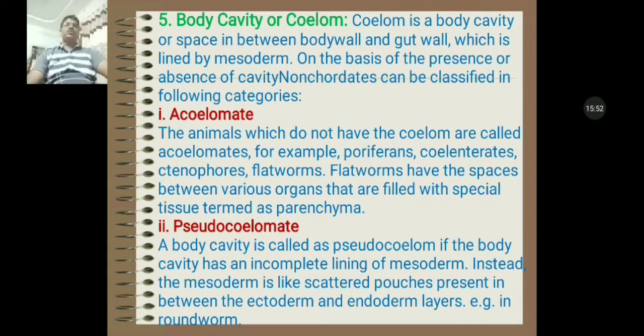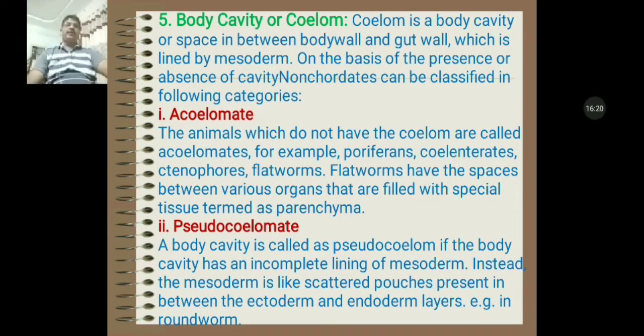Second category is pseudocoelomate. The animals that have a space between the body wall and gut wall but not lined by mesoderm can be included in the pseudocoelomate group.